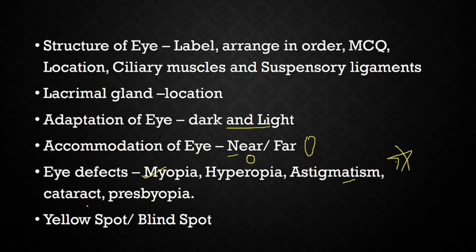Cataract is when the lens becomes opaque, in old age. Presbyopia is because of the loosening of the ciliary muscles and the suspensory ligaments, so the lens cannot focus on the objects. Yellow spot is for maximum vision. Macula lutea is the name. Blind spot is where the optic nerves originate, so no image is formed on the blind spot, so you do not see anything at the blind spot.